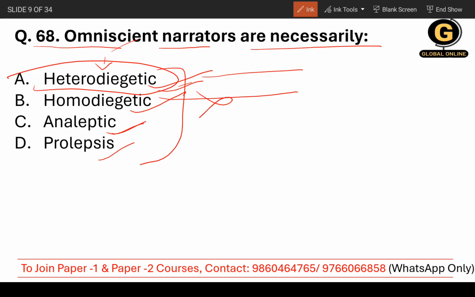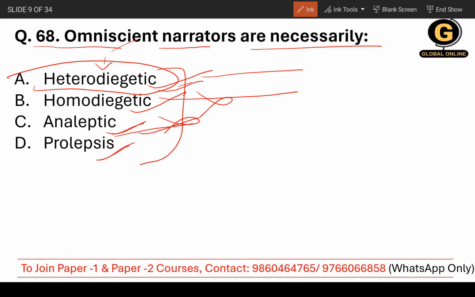Analeptic. Analeptic is a kind of drug. For now I only know this much about this option, so I cannot opt for it. Prolepsis. Prolepsis is a figure of speech in which a figure, act or development is presented as if already accomplished or existing.